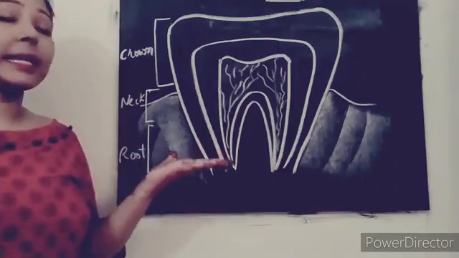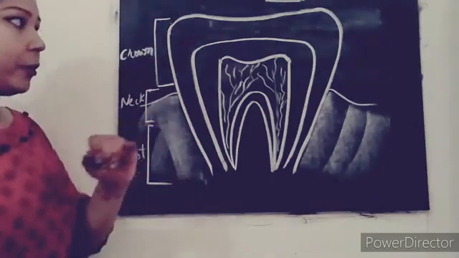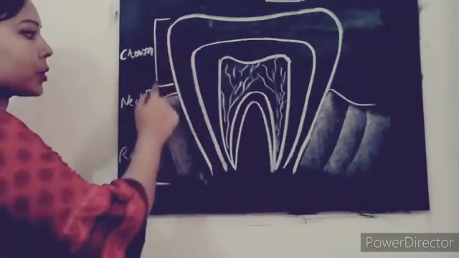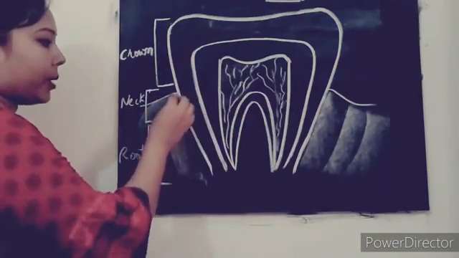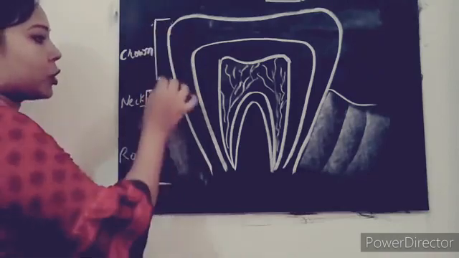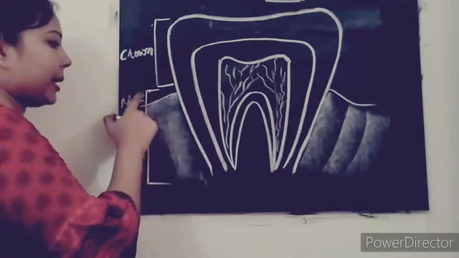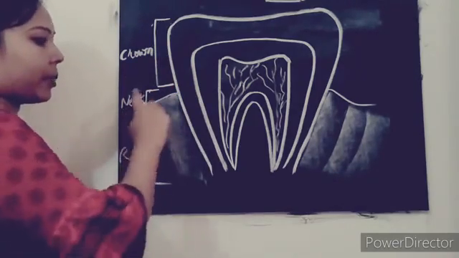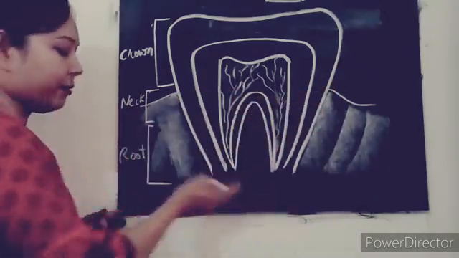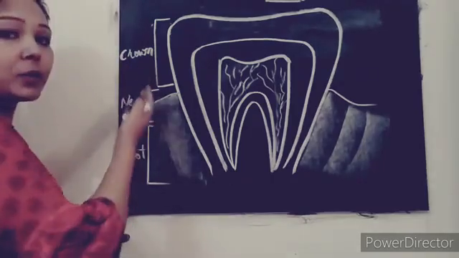Clear? So students, here is the structure of a tooth. Look at this diagram carefully. You can easily see the structure of the tooth. This portion is our gums. From this to the gums, this area is known as the crown. Then from here to there, this portion is known as the neck, and the rest we have is the root. So these are the three main parts of a tooth.